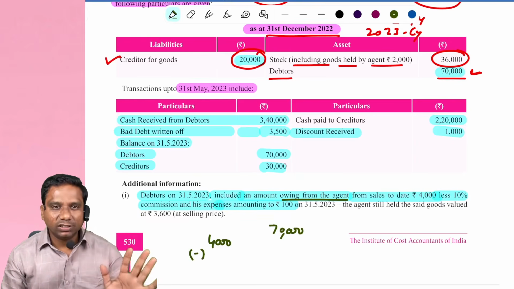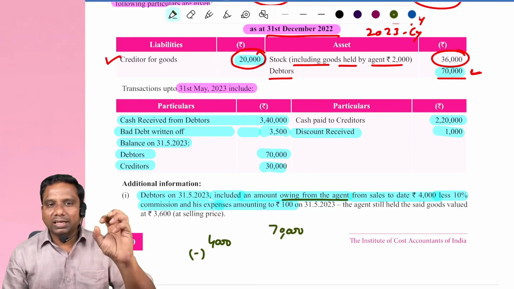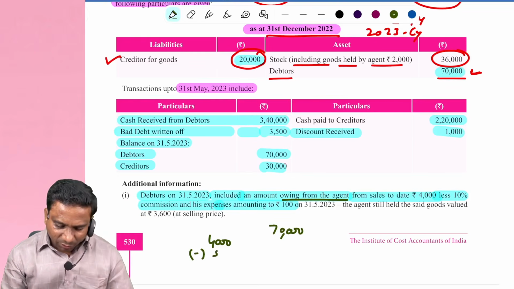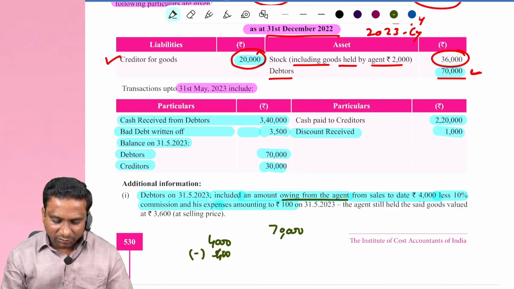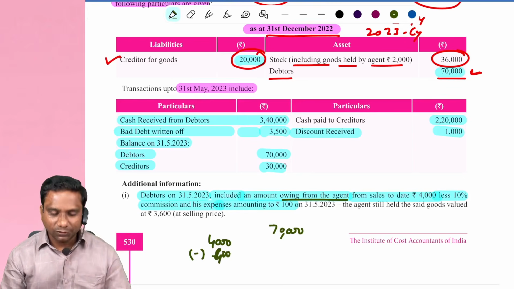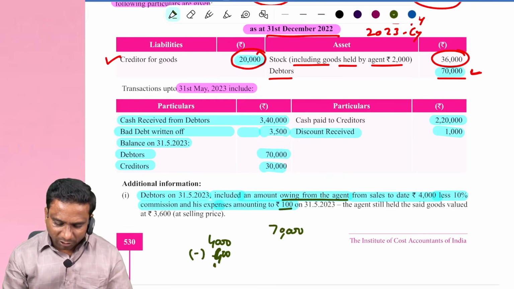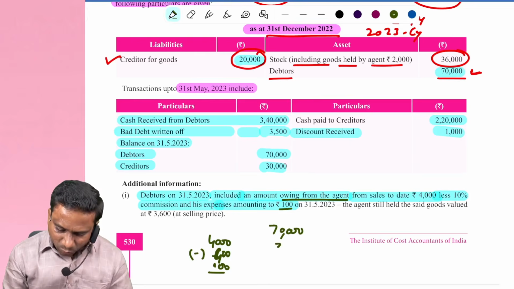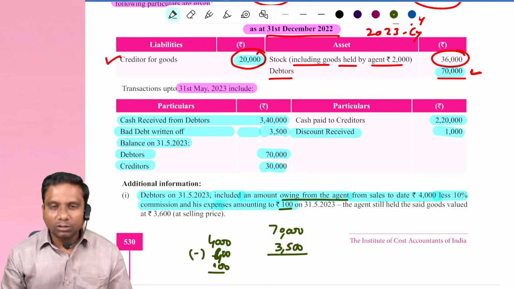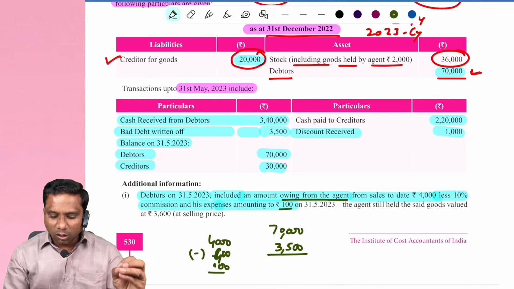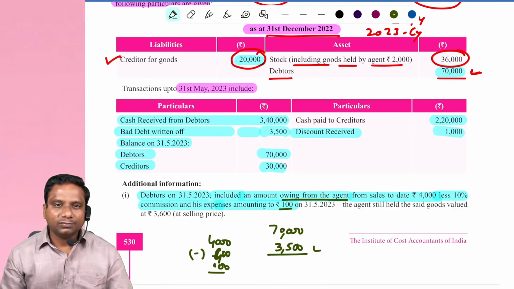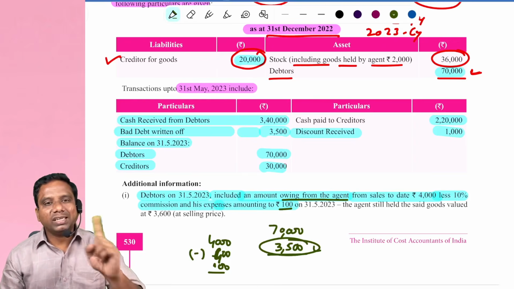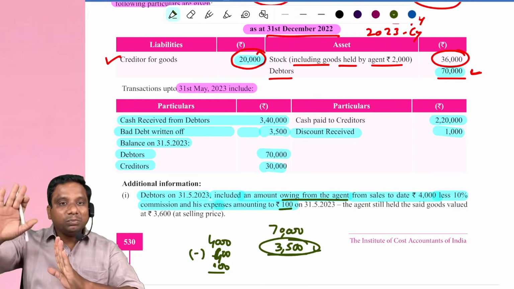The consignment concept is there now? Yes, sir. So he sold 4,000 worth of goods. Out of that, his commission is 10%, which means he will not pay us 400 rupees, and his expenses amounted to 100, so he will not pay 100 rupees more. Then the net amount we have to receive from him is 3,500. This amount we should not include in the debtors. So the final amount we have to receive from the agent is 3,500.